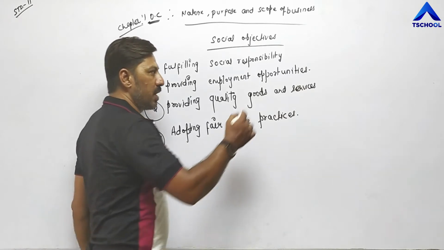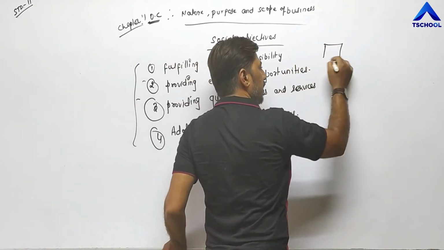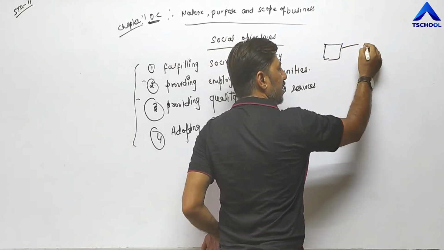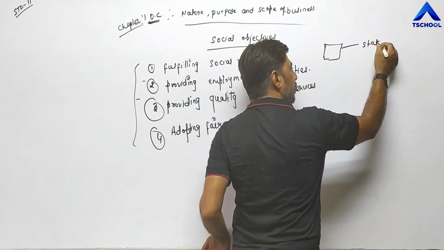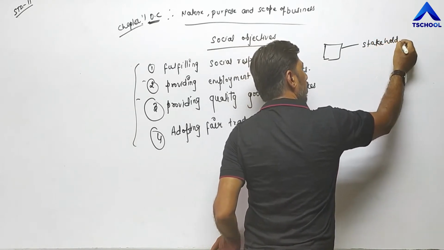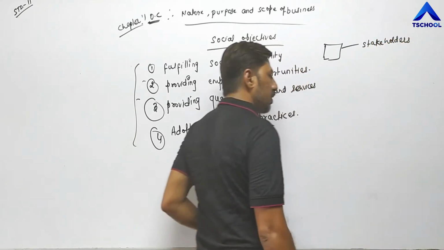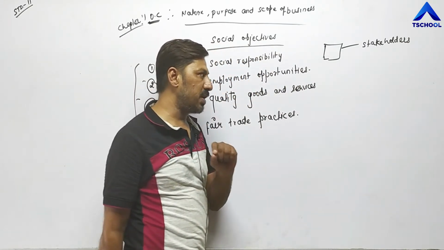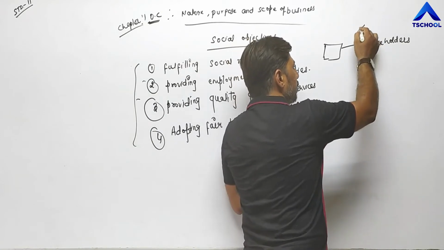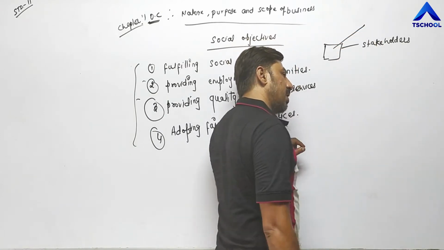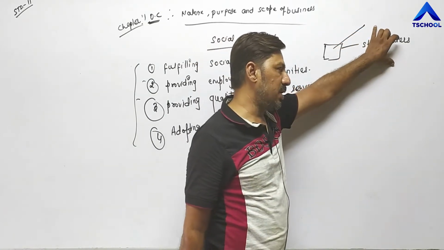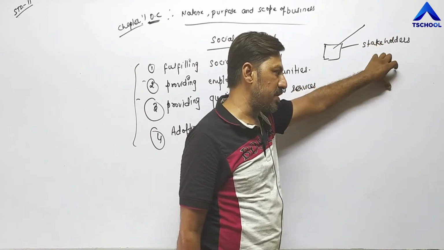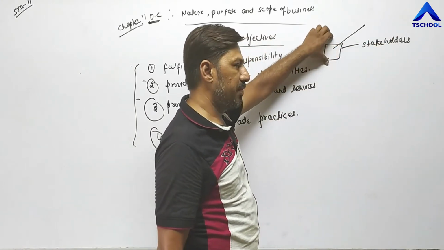We all know that every business unit has different stakeholders. Who are stakeholders? Stakeholders are those part of society or group of society who are attached with business directly or indirectly. Means they have interest. Group of individuals have interest with this business in any form.